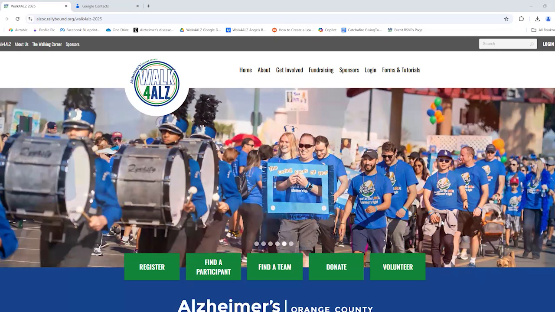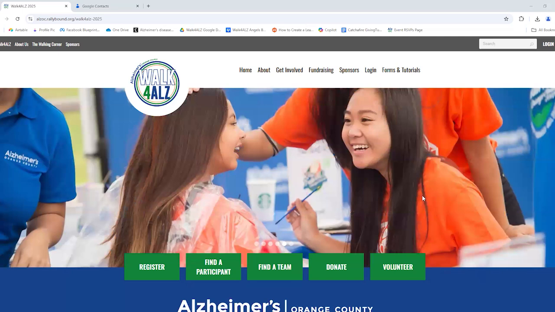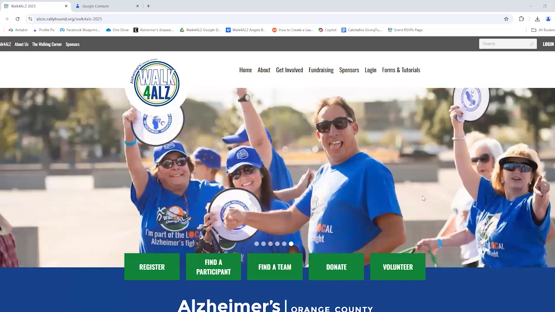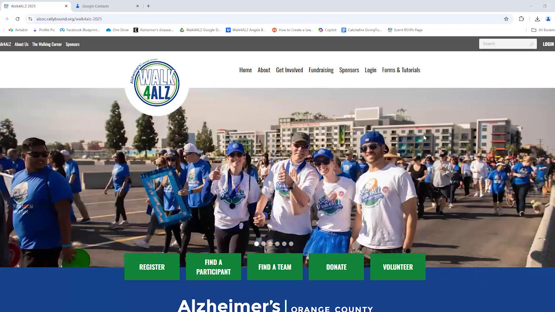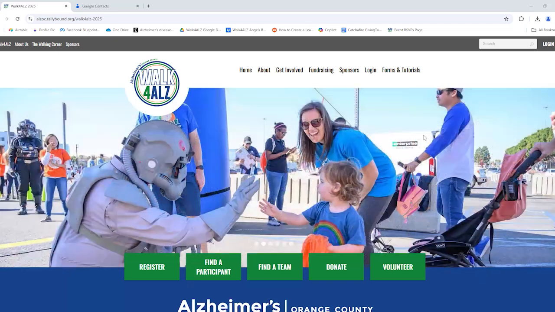Today we're going to be reviewing how to access and use your fundraising page. As we'll see in just a little bit, this fundraising page has a lot of different features that you can use to share your fundraising efforts and invite others to join you for the event.